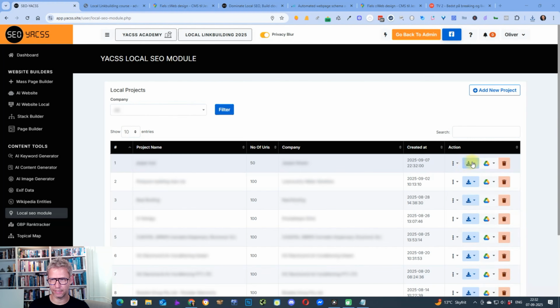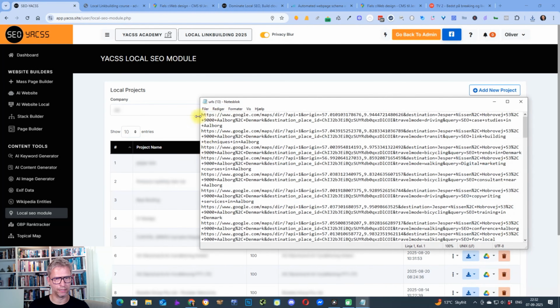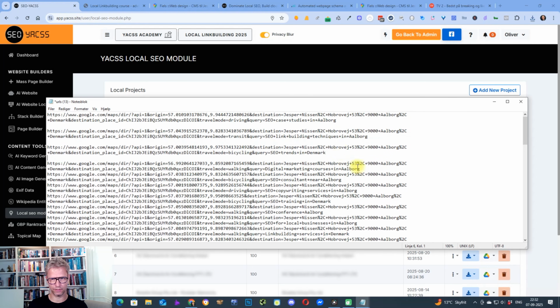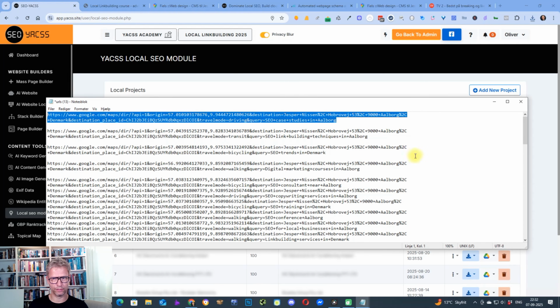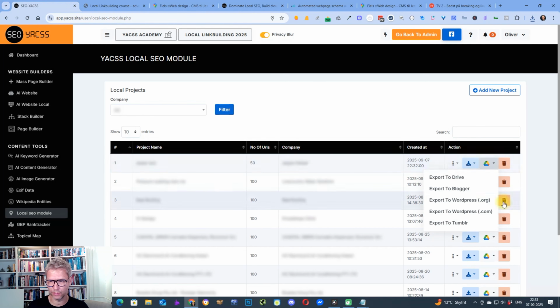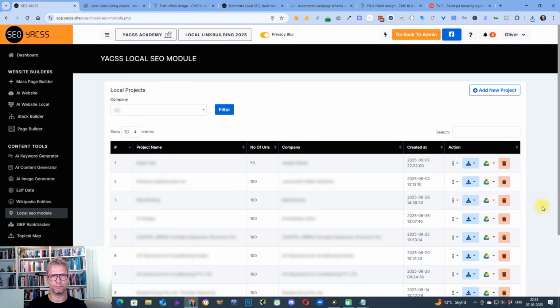Now that the project is done, I can click on this here and download the URLs, and we can see how the driving directions look. This is very interesting because we can see that all of the keywords we might want to rank for are incorporated into the URLs. If I click enter like this, you can see that this is one driving direction, this is one more, and so on. So now we can upload it to Google Drive, to Blogger, to a WordPress website, to Tumblr if I have that. All of these driving directions can then be shared across all sorts of websites.